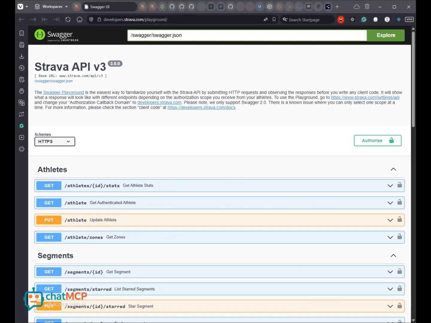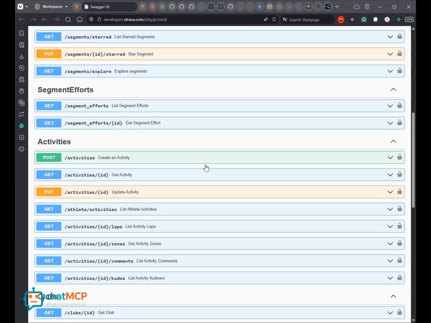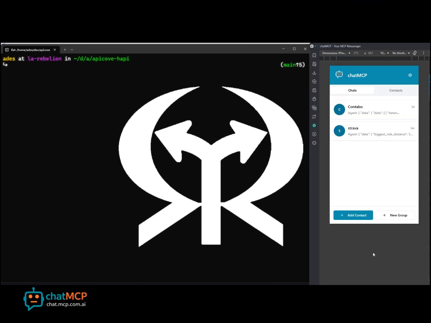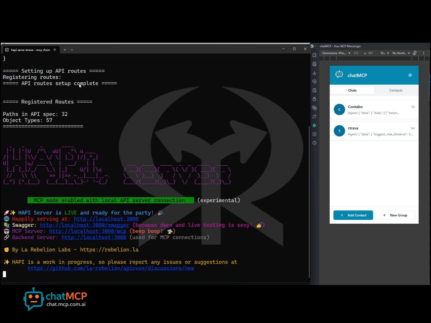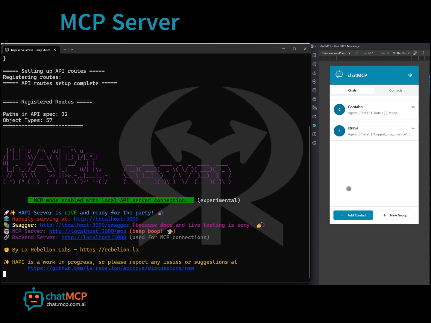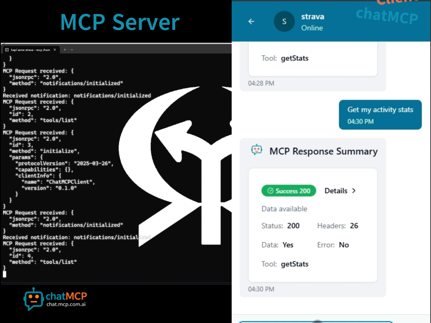For the demo, I pulled the Swagger specification from the Strava developer website. Here you can see all the endpoints that this OpenAPI specification provides. Now I'm going to start my MCP server consuming backend services locally, just to demonstrate that you can implement your own local business logic. Let me show you what are the tools that this MCP server provides.